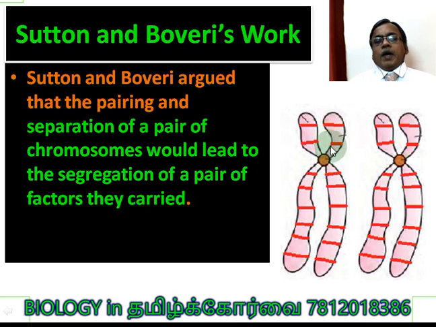The chromosomes carry the factors, meaning the genes. Are you clear? So the genes present here will be the same here. If the chromosomes separate, alleles also separate. The set of alleles present here will segregate from the set of alleles present here. This is what the work of Sutton and Boveri says.